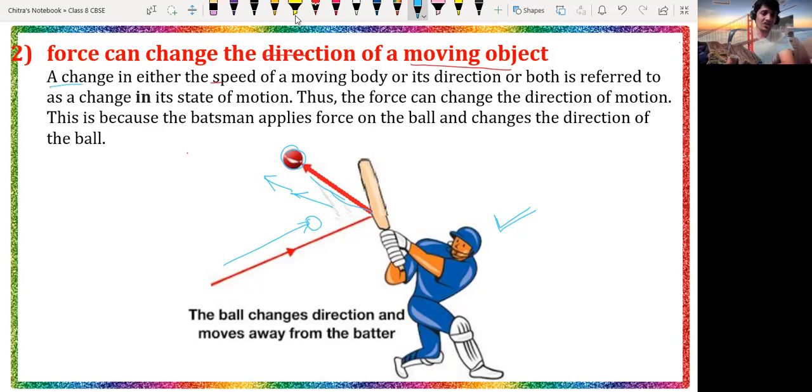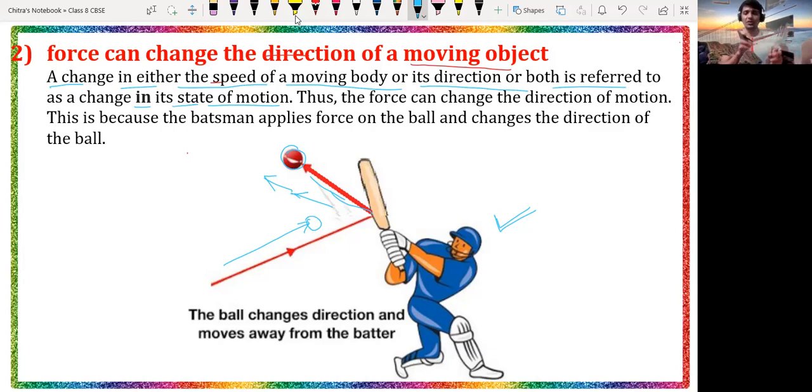So a change in either the speed of a moving object, or its direction, or both, refers to a change in its state of motion. Suppose you are riding a bicycle and you get a turning, so you are applying force like this.